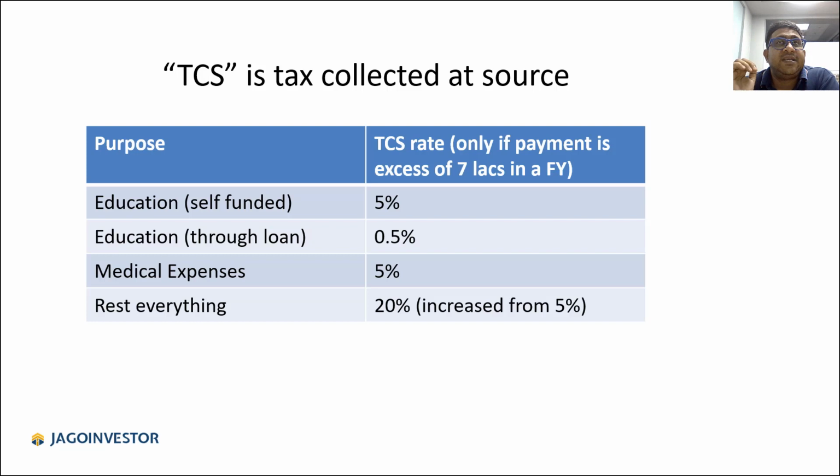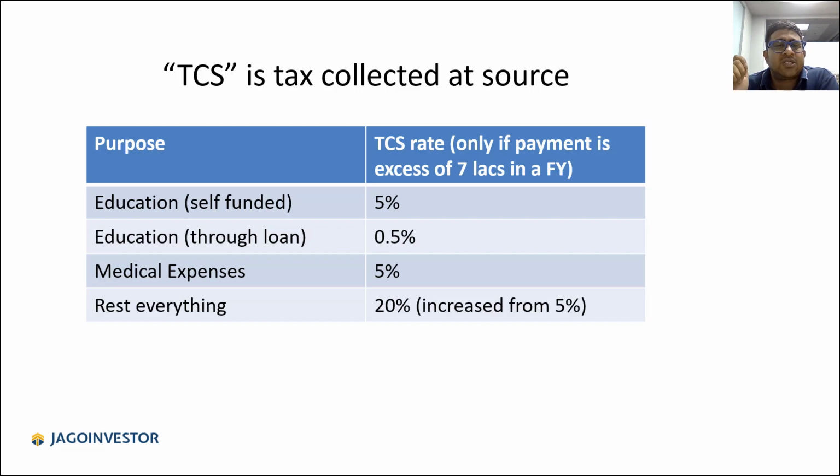In that case, the TCS rate will be 5%. And this is applicable only if the payment is in excess of 7 lakh rupees in a year. If that's not the case, then this is not applied to you. So if it is for education or medical expenses, then the TCS rate is 5%.